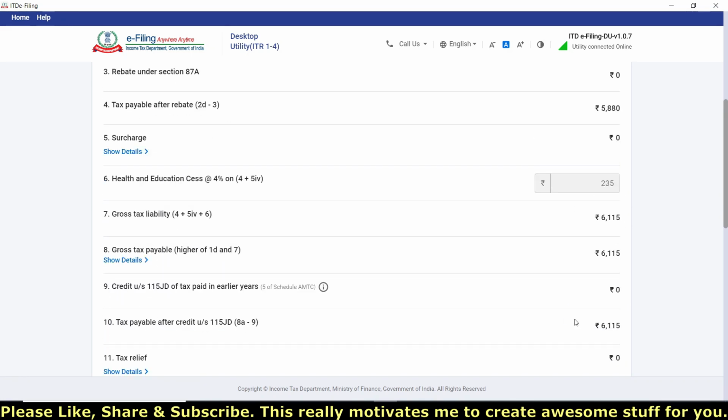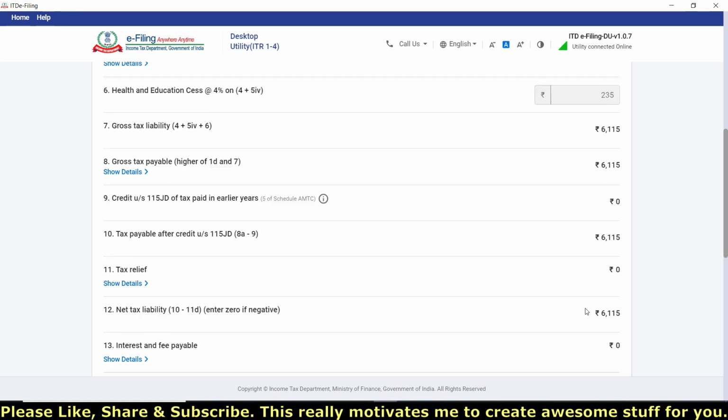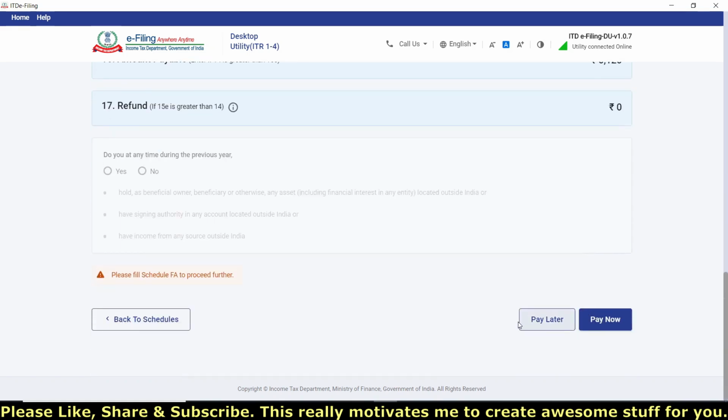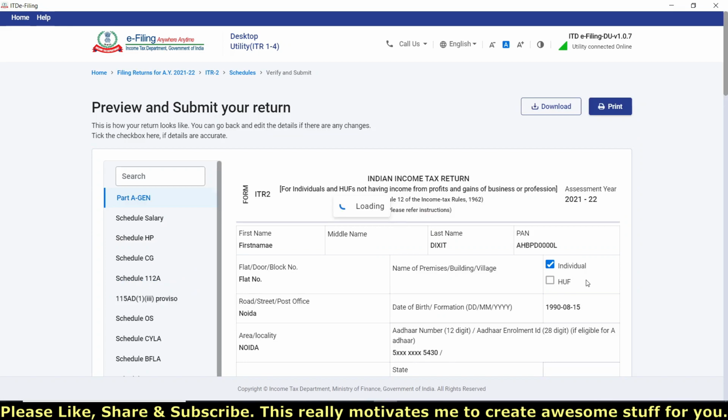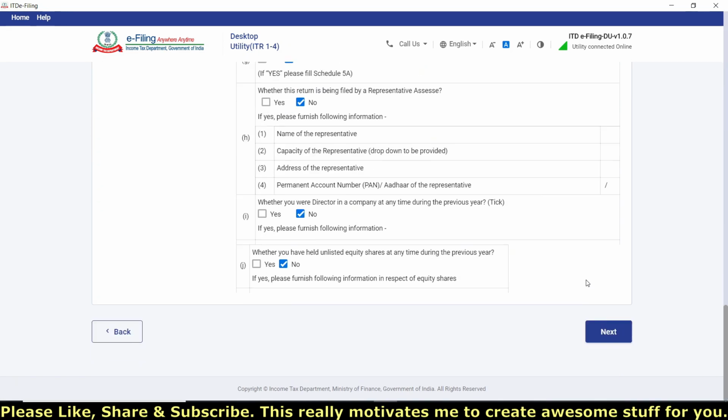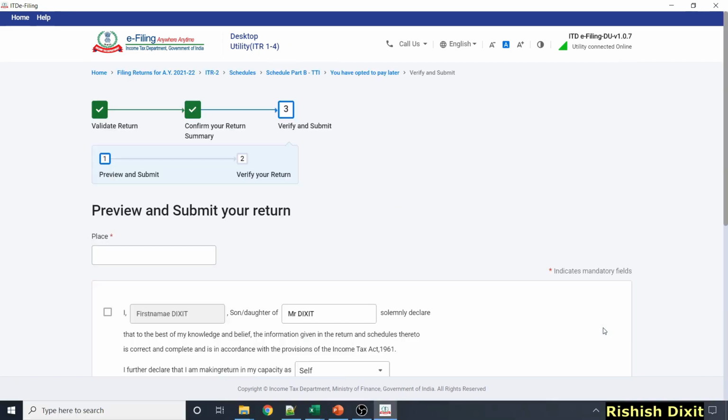One important thing: in this case I'm not filling TDS details here, but if any TDS is deducted, you can claim that by filling the TDS section. I'm going down and saying pay later, just to show any validation errors. Click on preview return, and now click on next.